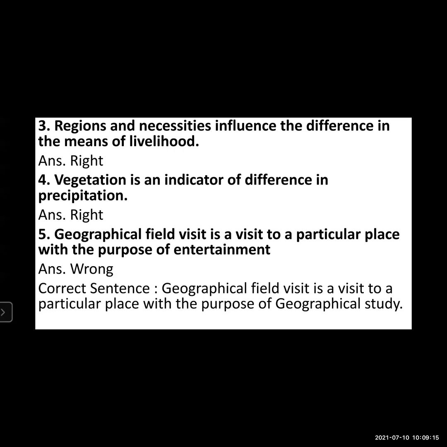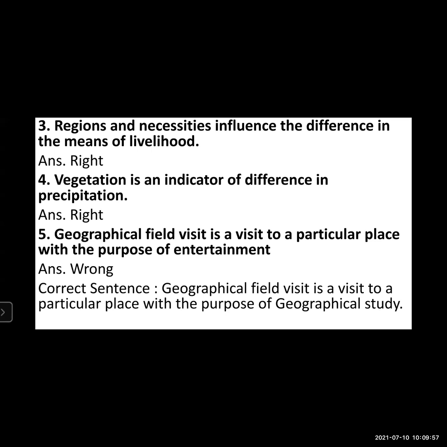Number 4, vegetation is an indicator of difference in precipitation. Yes, it's the right answer. The amount of rainfall and the availability of water decides how and when we have to irrigate certain kinds of crops. As I have explained to you, in the area which receives a good amount of rainfall, you can see paddy fields, and in the area which doesn't, the growth of paddy fields is less.